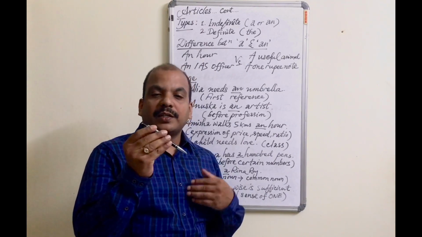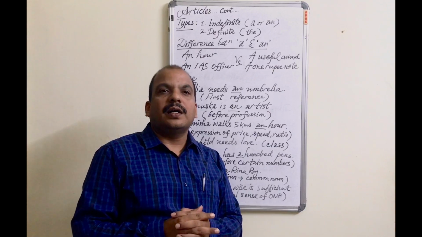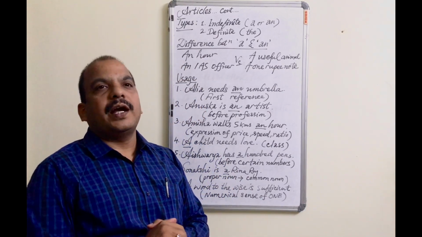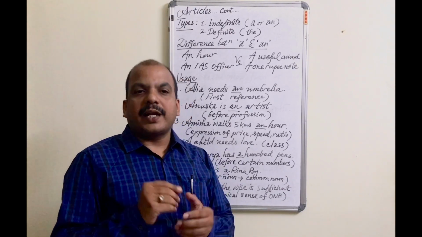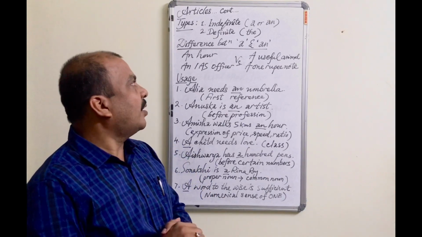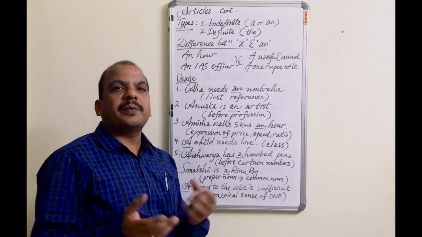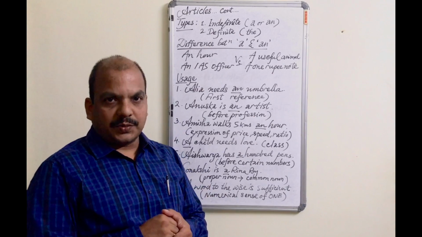So that's why here we have to use "the". "The" is the definite article because it is used in a definite sense, and "a" or "an", these two are called indefinite articles because they are used in an indefinite sense. Now that we know the types of articles, today in our class we will discuss only the indefinite articles.